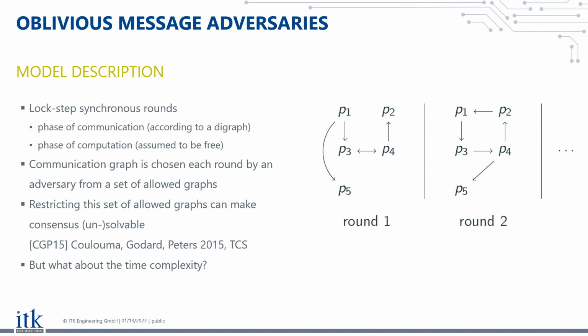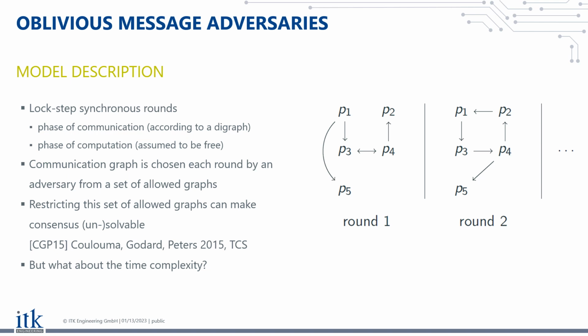The communication in each round is imperfect, subject to faults, and this is depicted by a directed graph. In this picture, you see, for example, that there is an edge from P4 to P2, which would mean that P4 attempts to broadcast and P2 is able to receive. Actually, P3 is also able to receive. But contrary to that, P2 is not able to reach anyone with its message because it has no outgoing edges. It is important to note that there is also no acknowledgement here, so P2 does not immediately know who received its messages and who did not.